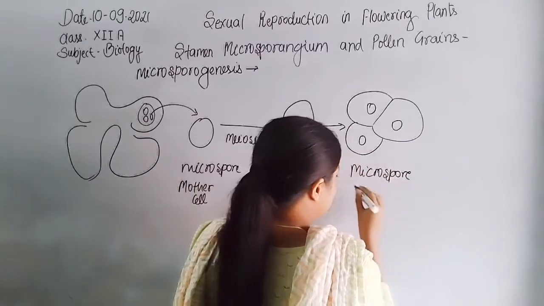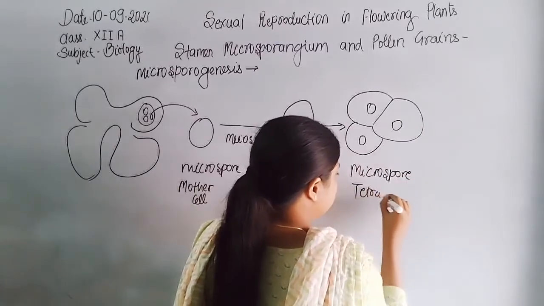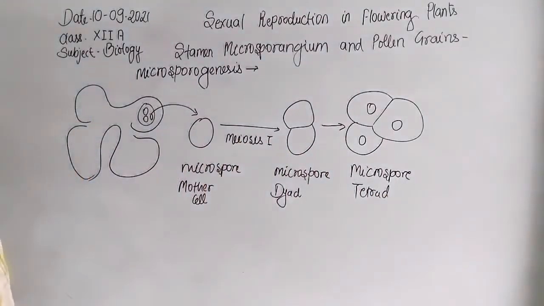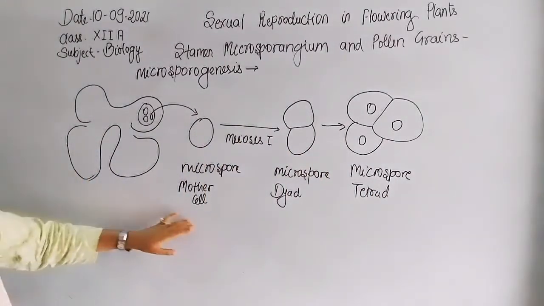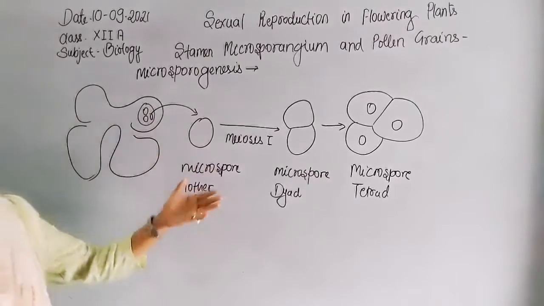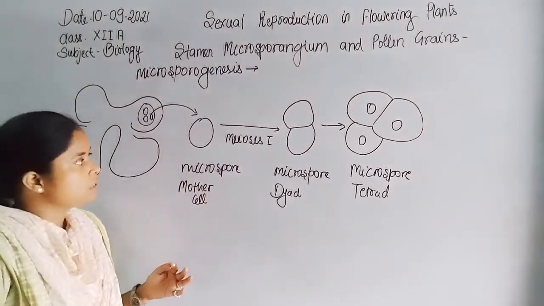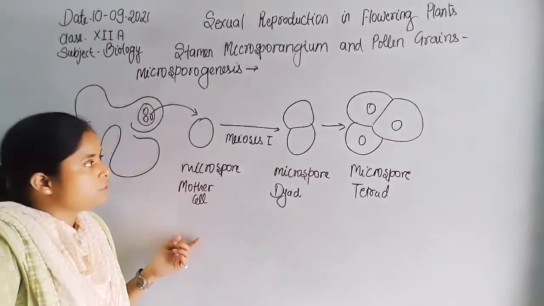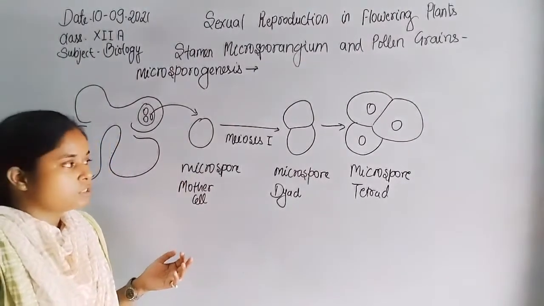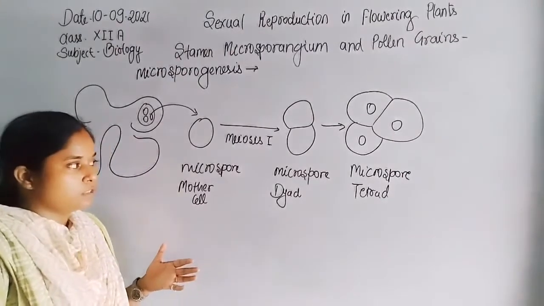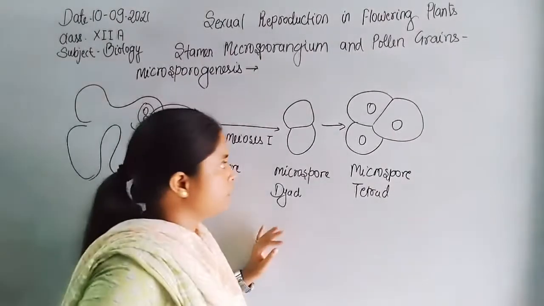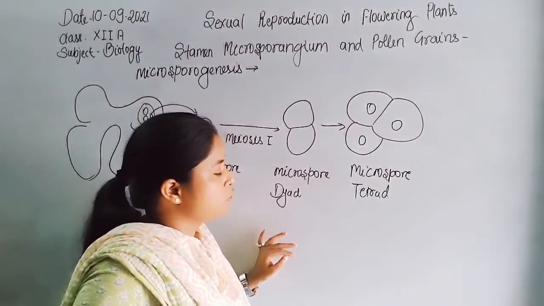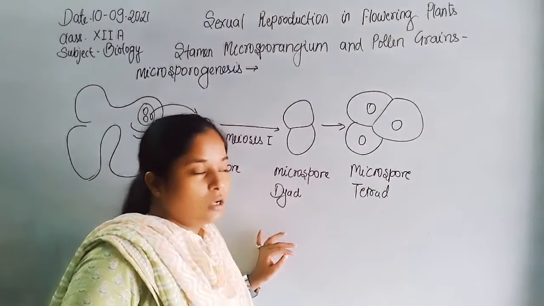So here is the structure of microsporogenesis. The microspore mother cell undergoes meiosis division. After the first meiosis division, it forms the microspore dyad, and after the second meiosis division, it forms the microspore tetrad structure.